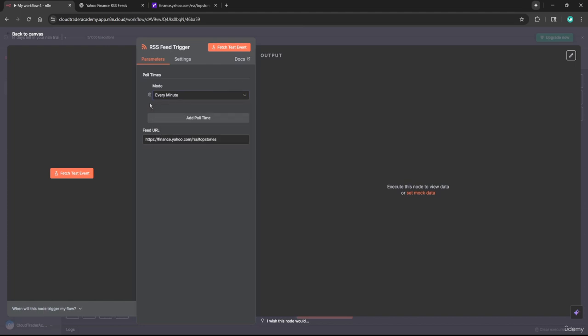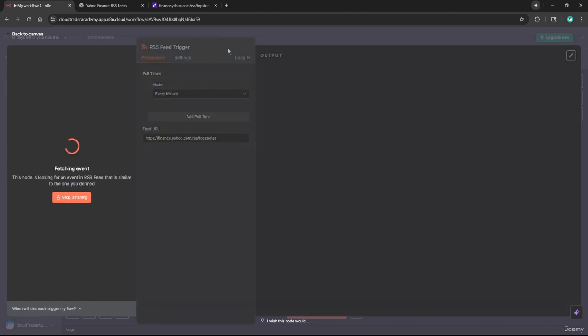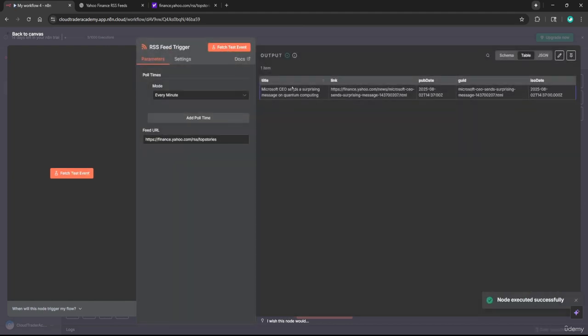I'm just going to say every minute, and I'm going to say fetch test events, and we can see we have pulled one article from Yahoo Finance. This is one of the articles we just read about, the Microsoft CEO. So the RSS Feed Trigger is going to run automatically, every minute on a schedule, and it's going to look at this feed. It's going to go to this site and see if any new articles have popped up, and then it's going to pull that and post it to our Discord once we set that up.